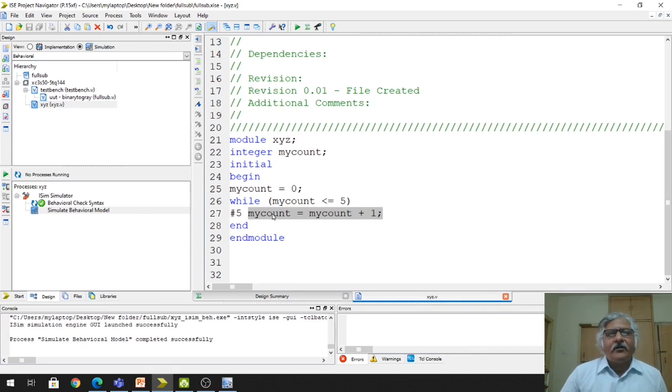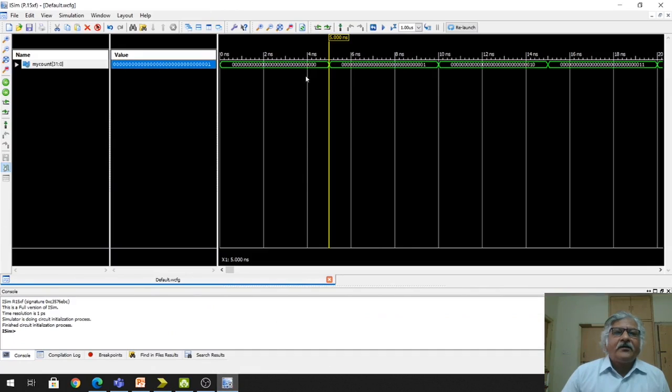My count's new value is 2, but this will be assigned to my count after a delay of 5 unit time. Up to this 5 unit time, the value of my count is 1, but at 10 nanoseconds you find the value of my count has become, see the last two LSBs, 1 0. So this indicates it is 2 now.